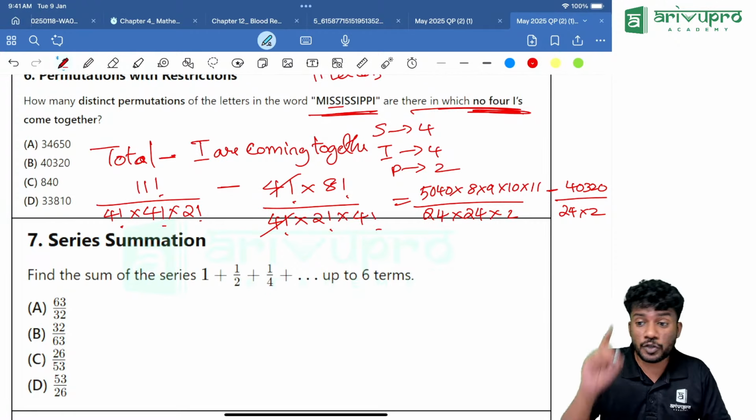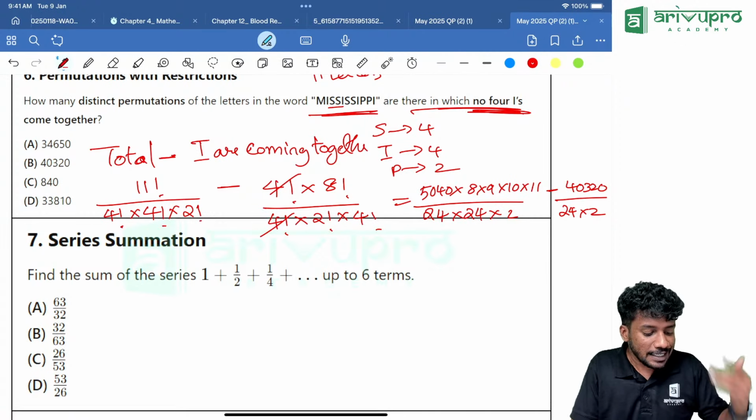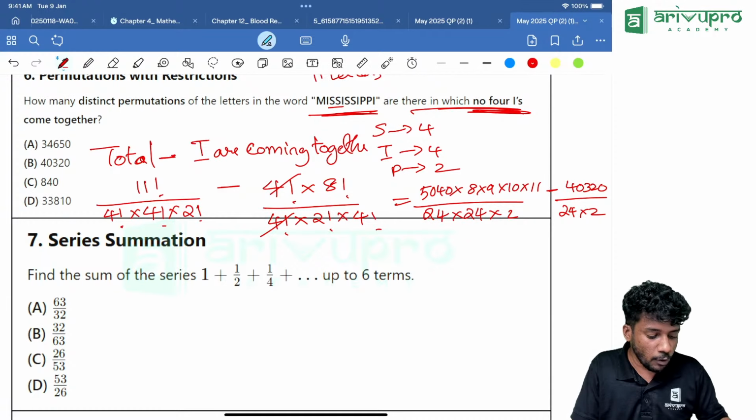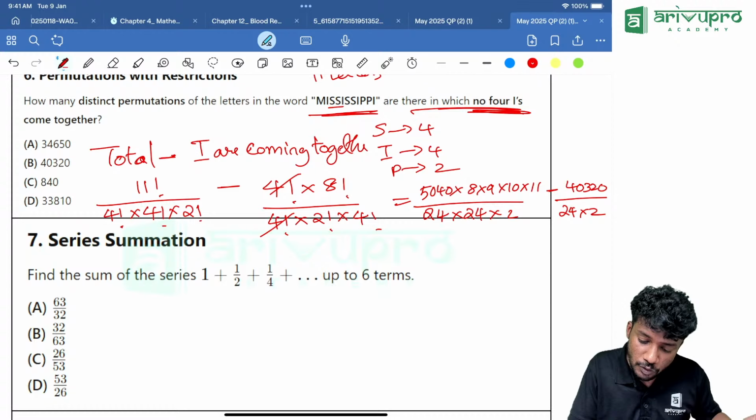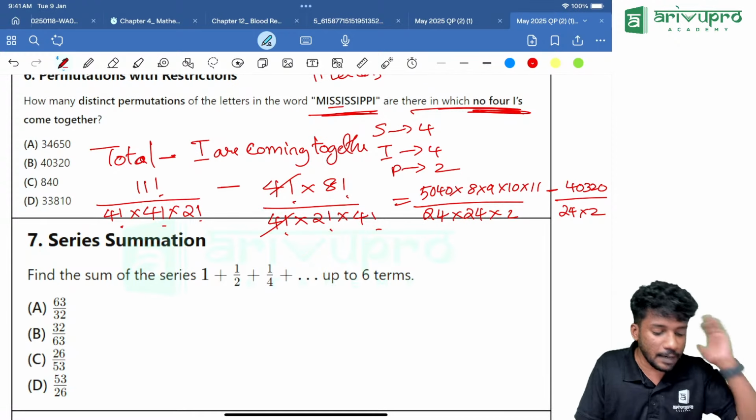5040 into 8 into 9 into 10 into 11, the entire thing divided by 24, divided by 24. Then finally, how much is there? That is 2 factorial is there, divided by how much? Divided by 2. Then click M plus.